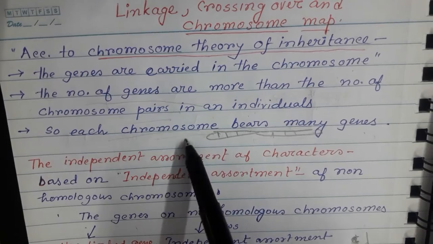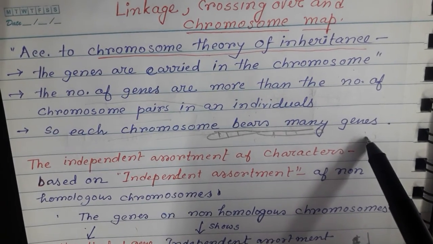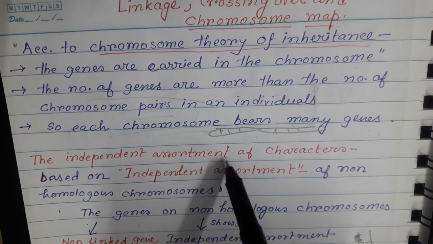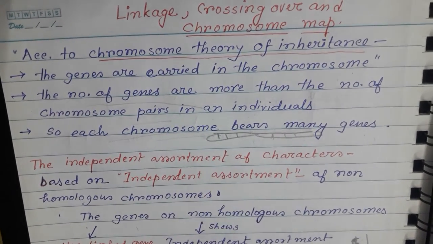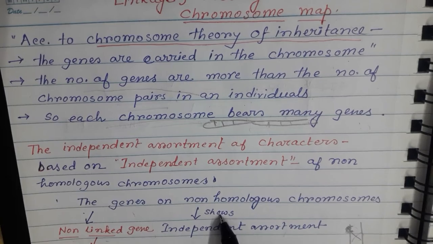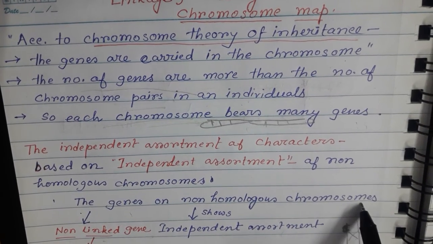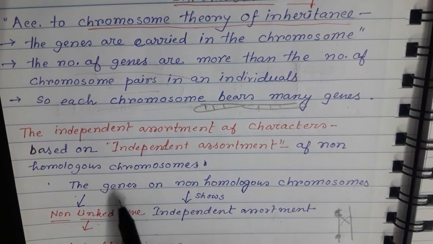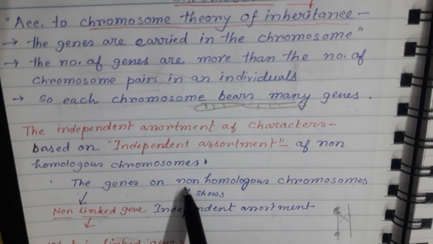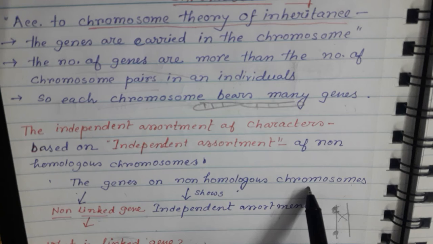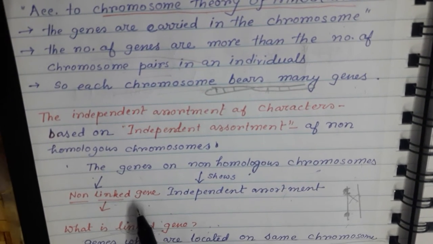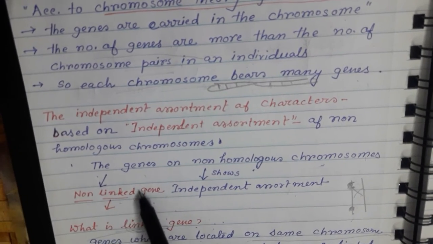So, each chromosome bears many genes, and also in the independent assortment theory, which is explained by the chromosome theory, we also saw that the genes on non-homologous chromosomes show independent assortment. So the genes which are present on non-homologous chromosomes are non-linked genes. So here the question arises, what is a linked gene?